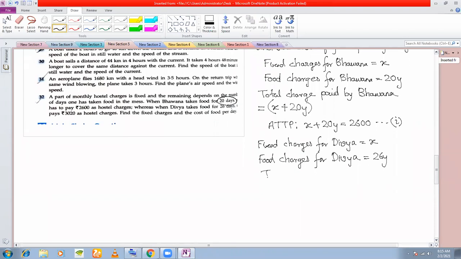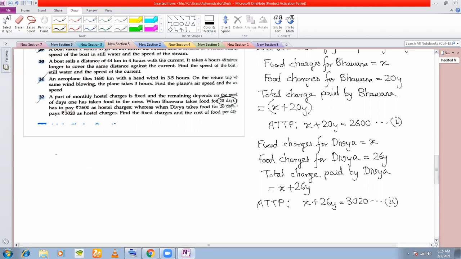Okay. So what is the total charge paid by Divya? X plus 26Y. And how much has Divya paid according to the problem? 3020. So according to the problem, X plus 26Y must be equal to 3020. This is your second equation. We solve these two equations to get the values of X and Y because we need X as fixed charges and we need cost of food per day, which is Y.